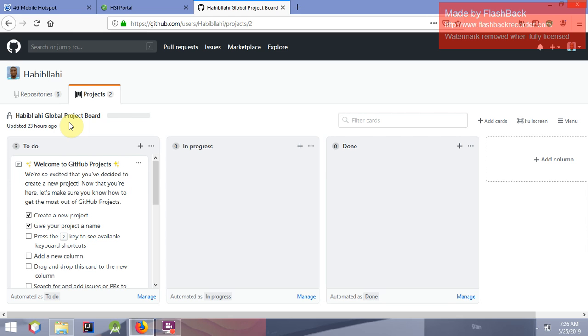Now, this project we are talking about is not the regular project terminology you use. That is where it gets confusing. As a developer, you say, okay, I'm working on a particular project. That project is the application you are working on, right? But when you come to GitHub, the word project simply means project board. It's an abbreviation for project board.